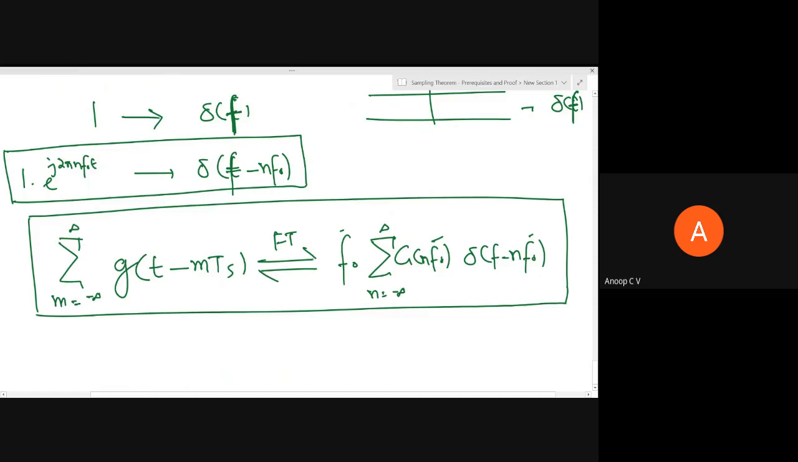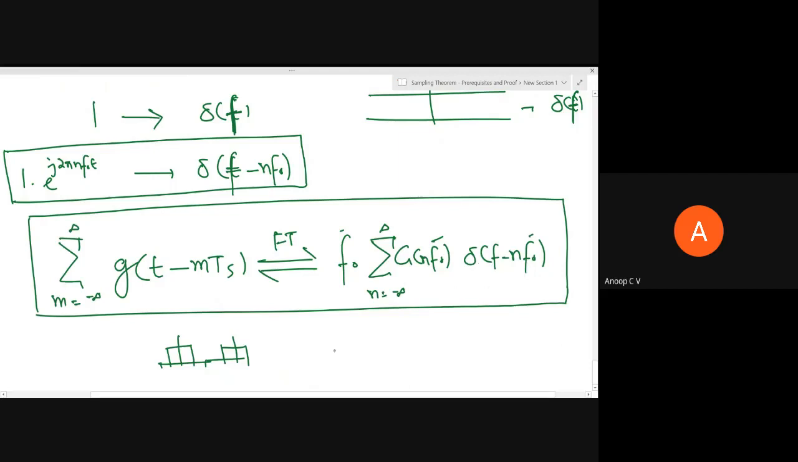The Fourier transform of a periodic signal where g of t was the finite energy signal which was defined only over one period and elsewhere it was zero. This is replicated. So then the Fourier transform becomes G of n f naught into del of f minus n f naught, right?